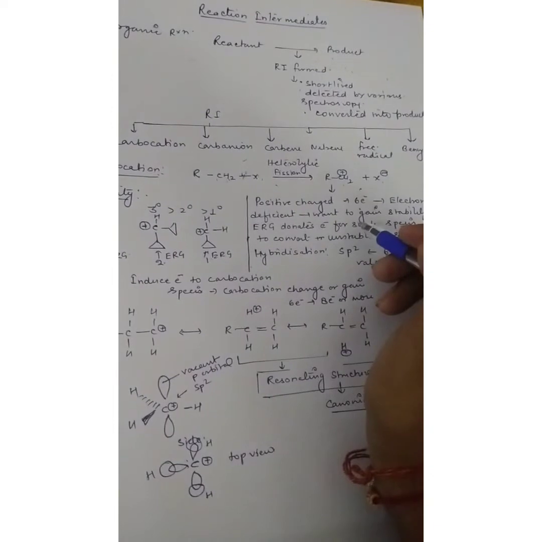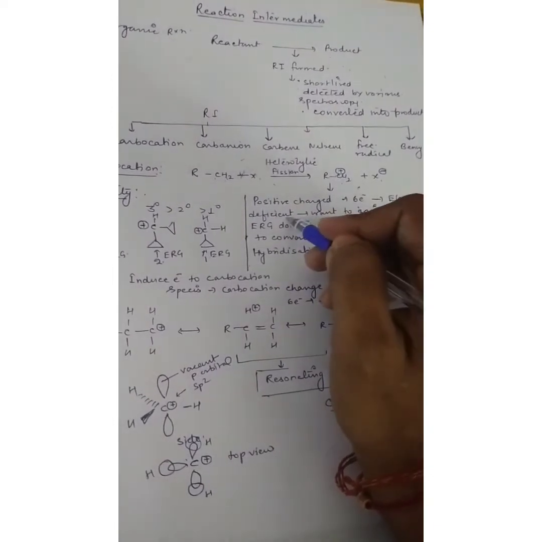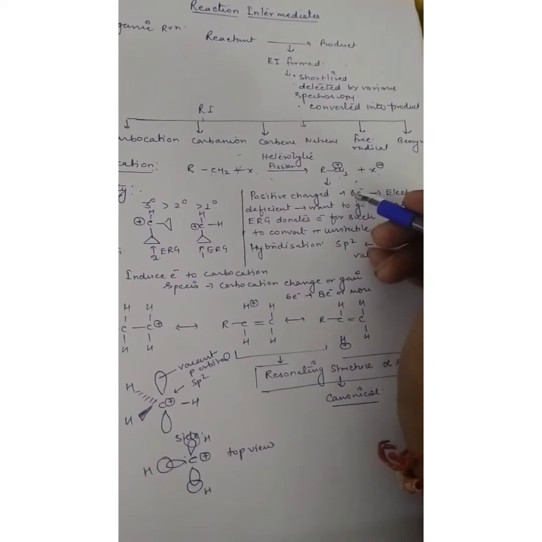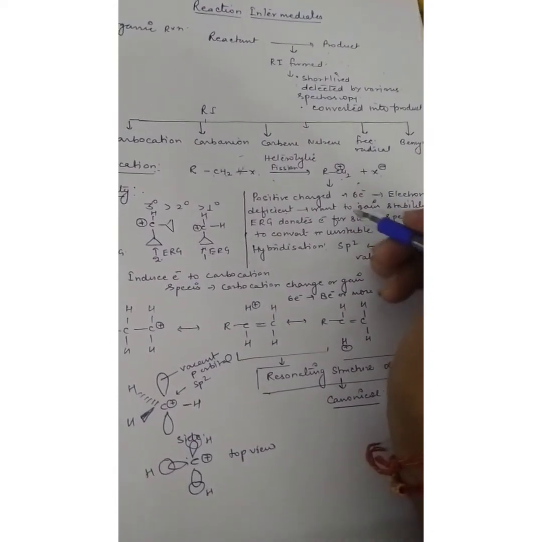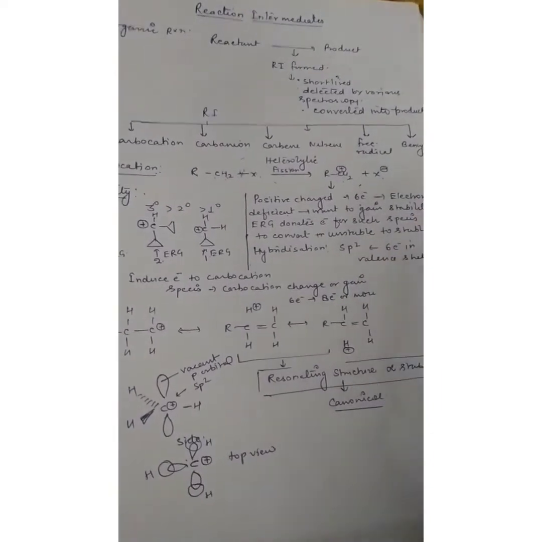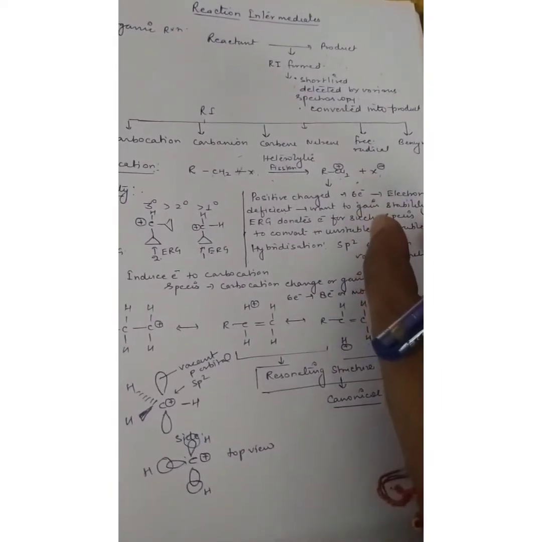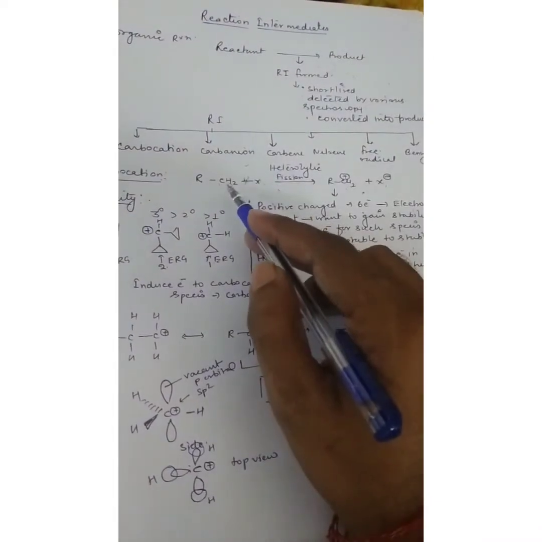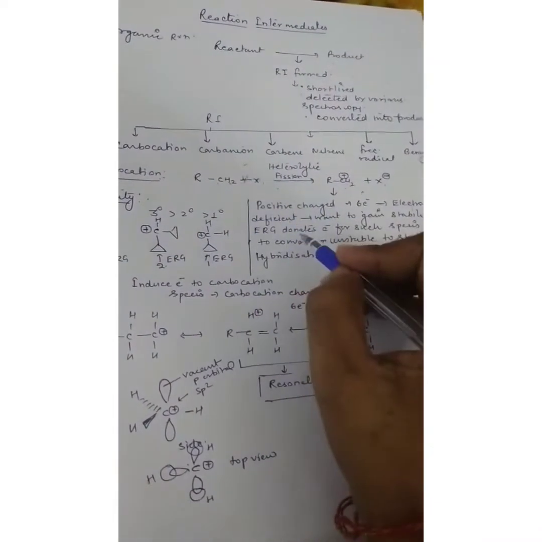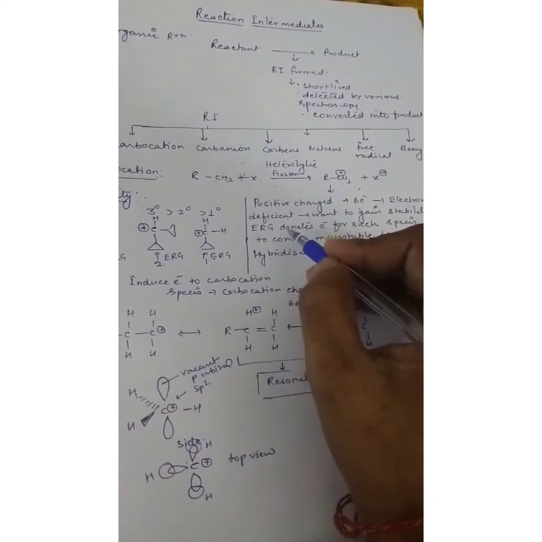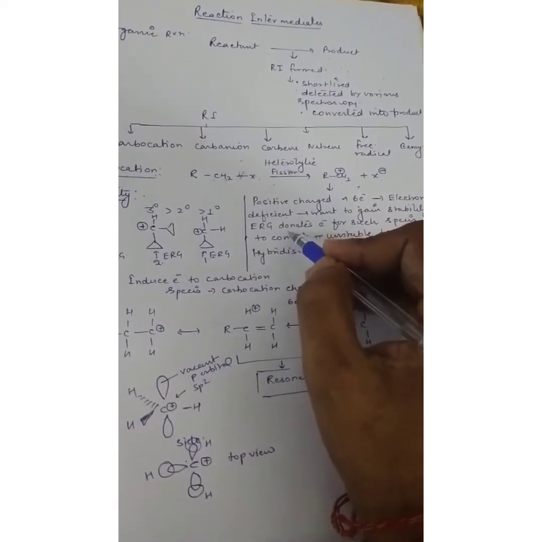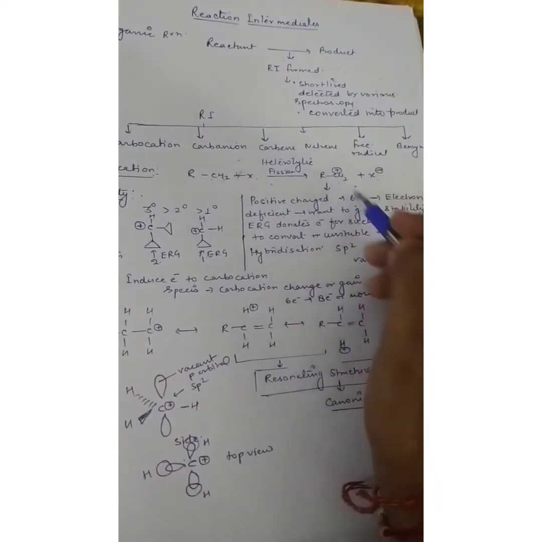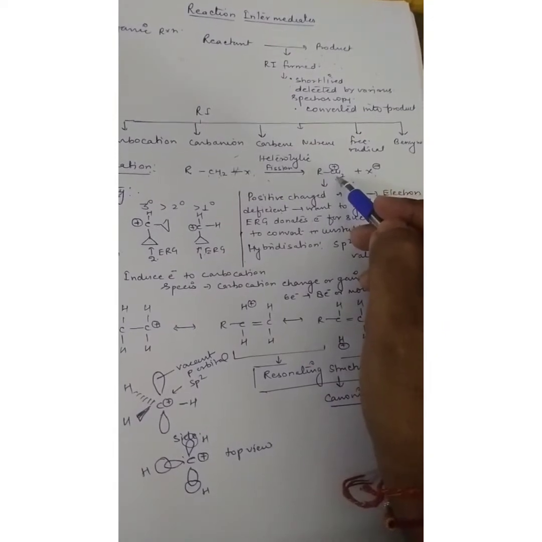Okay, and due to its electron-deficient nature, it wants to gain electrons to gain stability. This stability can only be produced by inducing electrons in this carbocation, and various electron-releasing groups can donate electrons to such carbocations and convert them to the stable form.